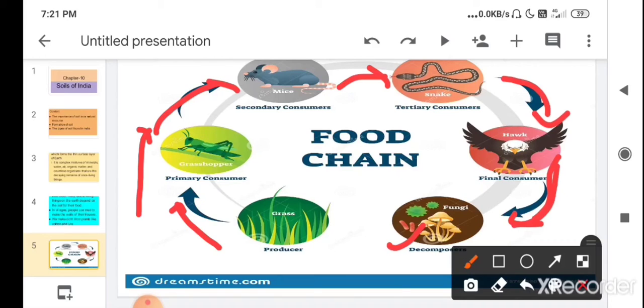So this is the food chain, meaning all the animals depend one by one on each other. The food is passed one by one. Here you can see the chain. So children, if you see here, the first producer is grass.